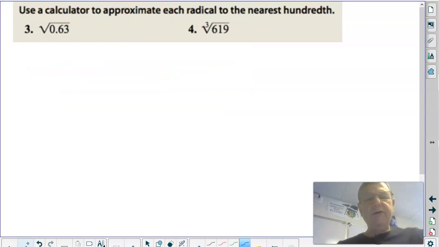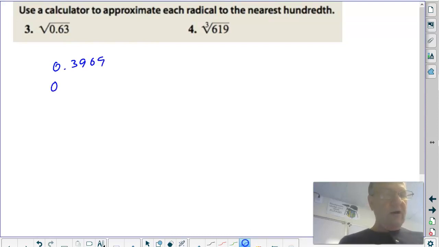Use a calculator to approximate each radical to the nearest hundredth. If you miss these, it's just punching in your calculator. 0.63, square root button, and it says hundredth. So 0, there's the tenth, hundredth. I'm going to have to round to the hundredth place, so that goes from a 9 to a 10, that goes to a 4.